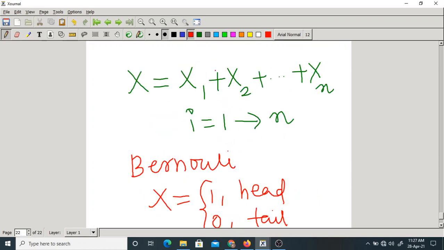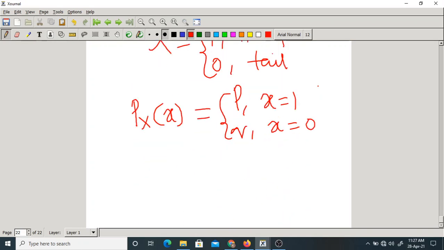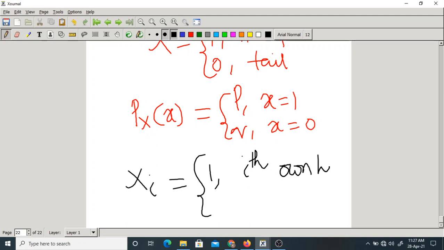But here each and every random variable x1, x2, and so on is Bernoulli. Now what do we write here? We have n Bernoulli random variables. Please make a note of this. Xi is 1 if the ith person selects his own hat, 0 otherwise.